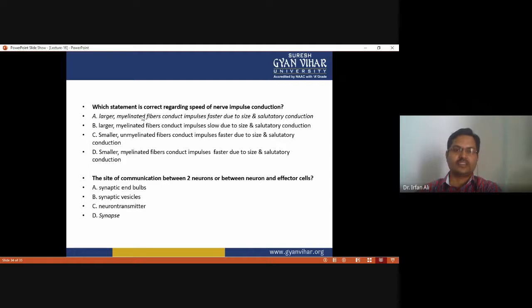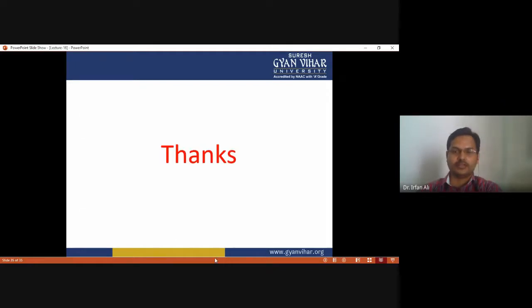Which statement is correct regarding the speed of nerve impulse? Larger myelinated fibers conduct impulses faster due to their size and saltatory conduction. So option A is correct. The site of communication between two neurons or between a neuron and an effector is called the synapse. We already discussed that the synapse is the gap between neuron and neuron, neuron and muscle, and neuron and glands. So, thank you everyone.